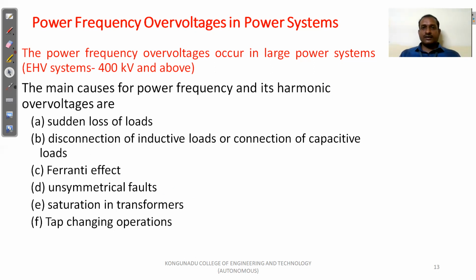If you want to operate the power system safely, we need to control or limit the switching over voltage and power frequency over voltage. The switching over voltage should be less than 2.5 per unit. The power frequency over voltage should be 1.4 per unit.